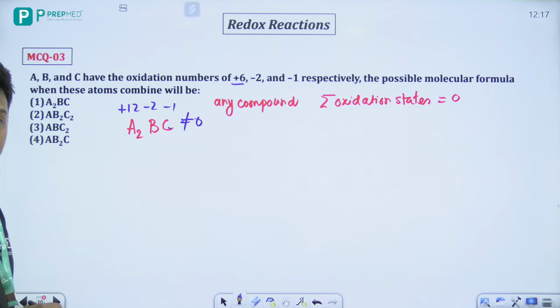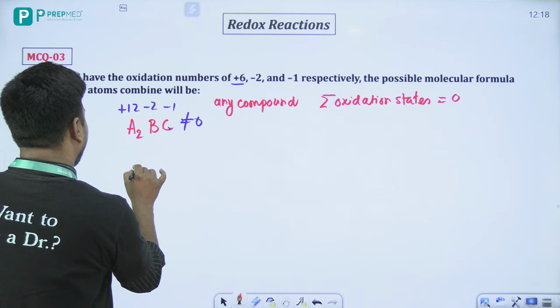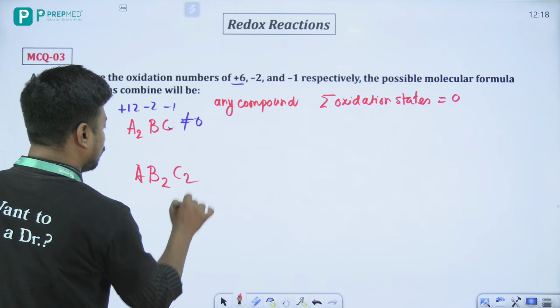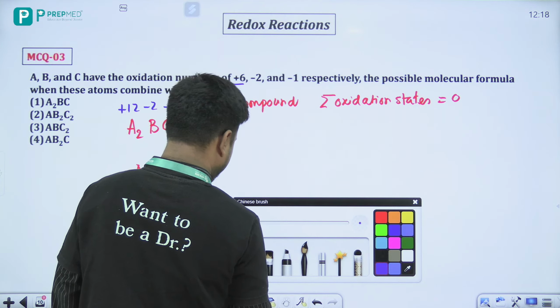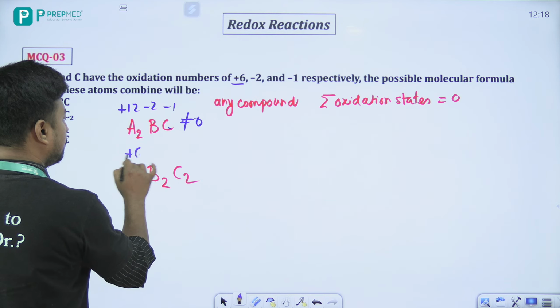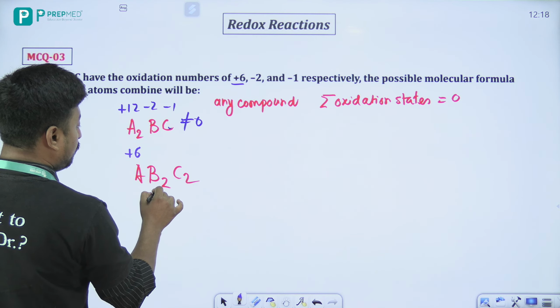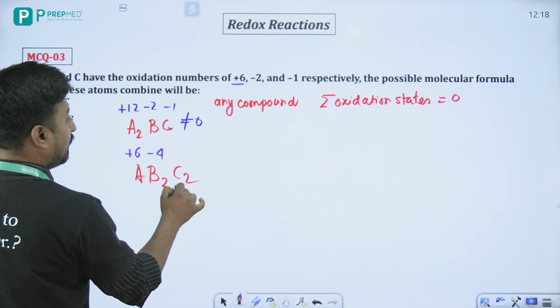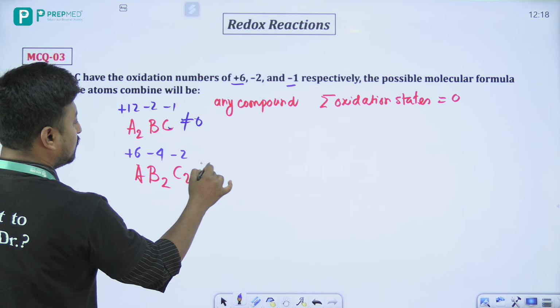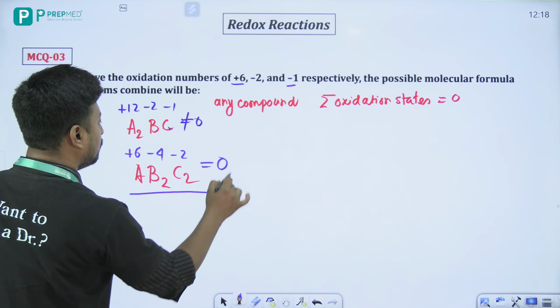Next example लेते हैं, next वाला, your AB2C2. अगर ये वाला लेते हैं, then क्या होगा? Then बेटा this will be +6, -2 into 2 तले -4 and C2, -1 into 2 तले -2, basically this is equal to 0.